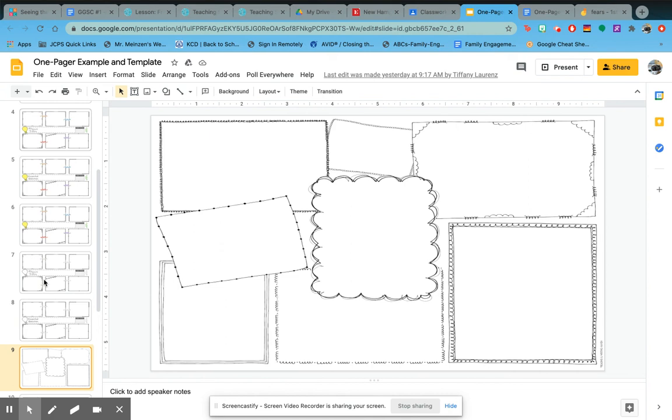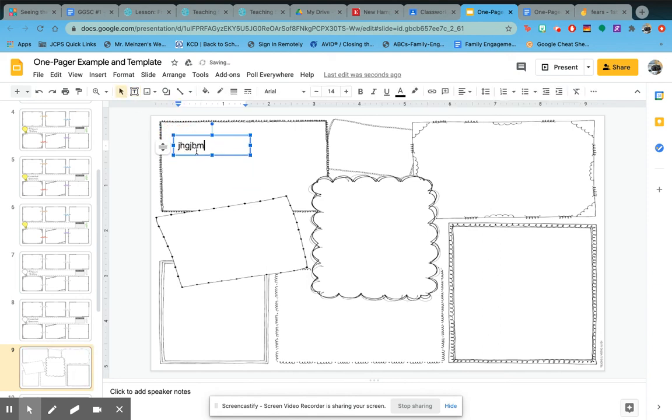I use this one. And the way you put a text box in is you just click the T and put the little box in it, and then you just make a box and then you can type in it. Okay.